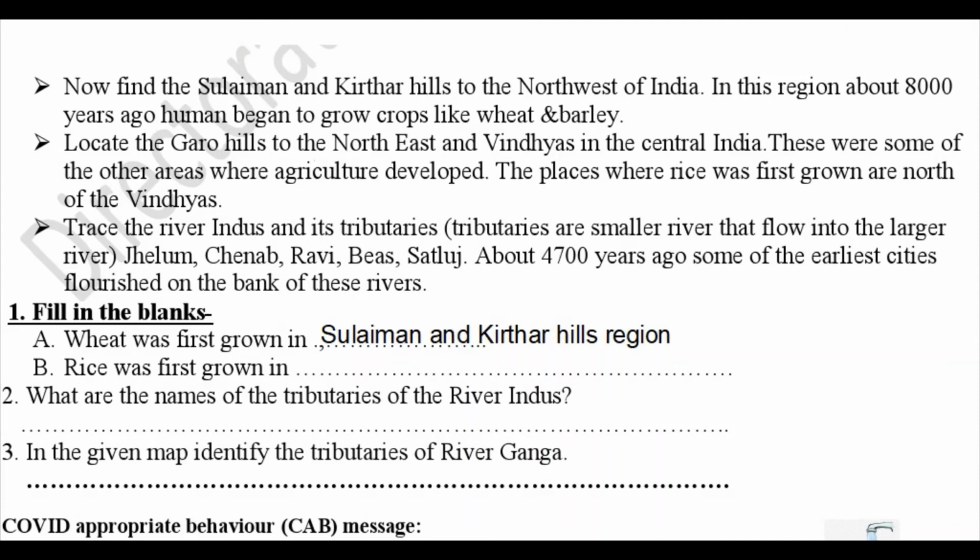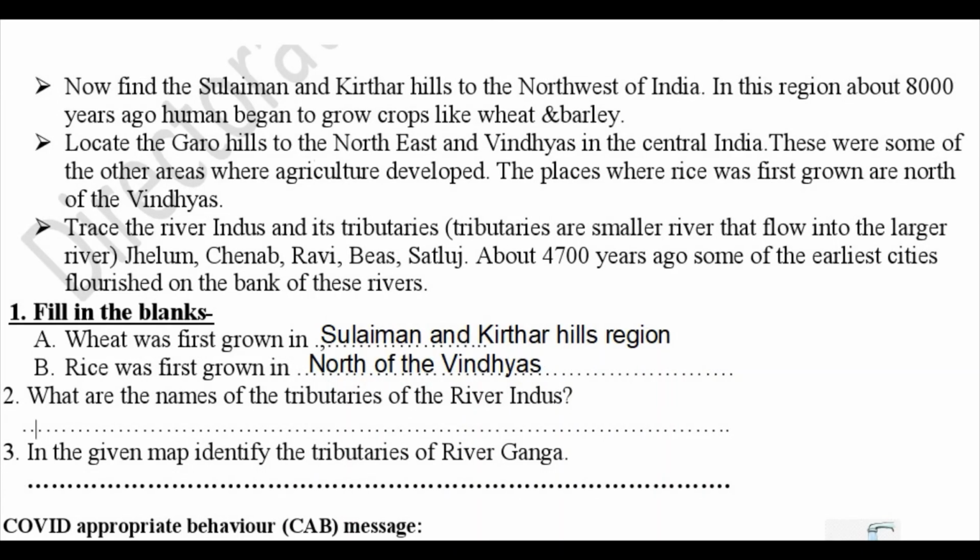So we can write this as north of the Vindhyas. Alright, so you can see the answer is right here. So the rice crop was first grown in north of the Vindhyas. Next is, what are the names of tributaries of river Indus?